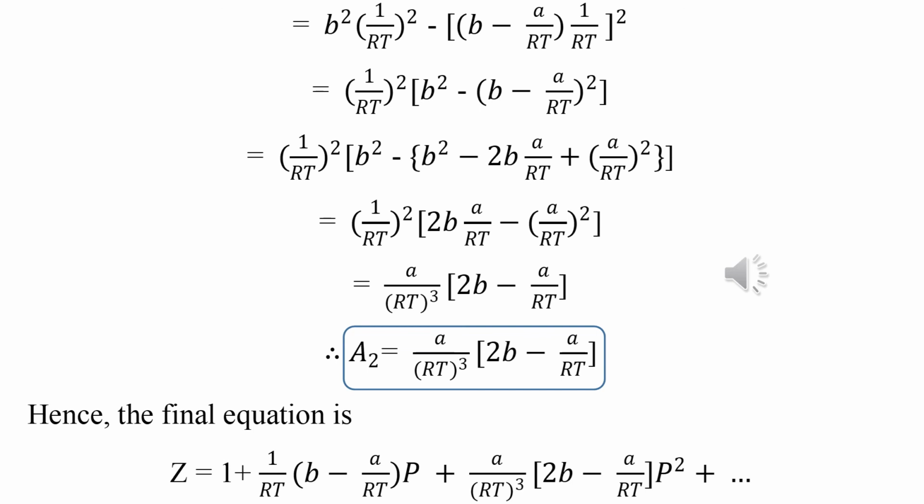It is very important for BSc students. If you see the previous 10 years' exam questions, you can see this question is repeated in various years: how we calculate a1 second virial coefficient, how we calculate a2 value. You can derive and explain various types of questions you can get in your exam.